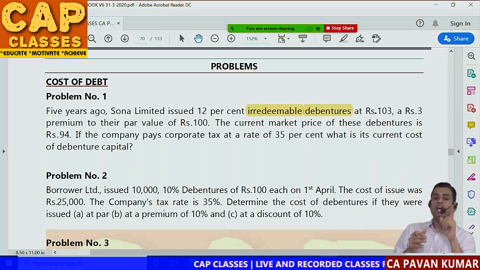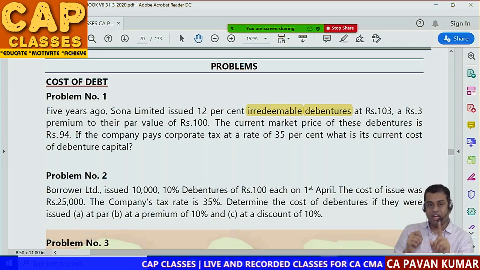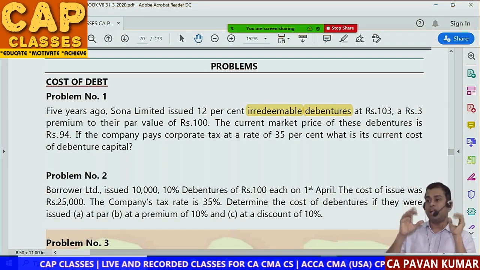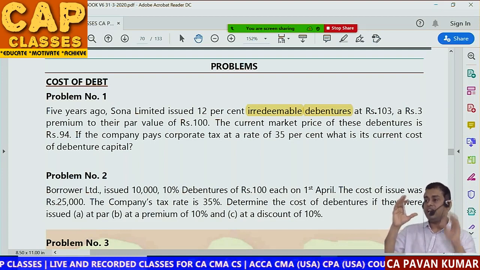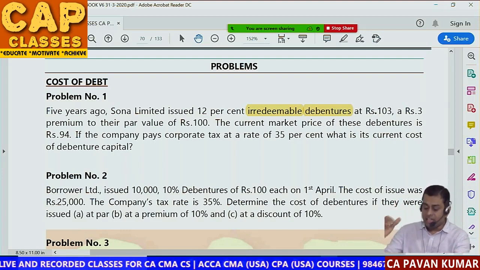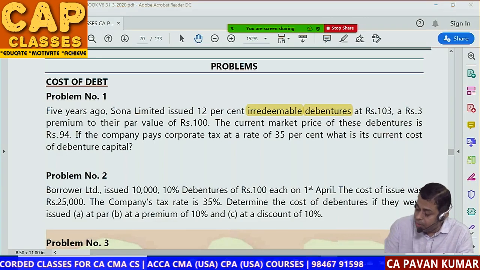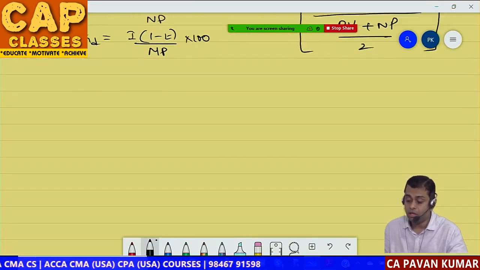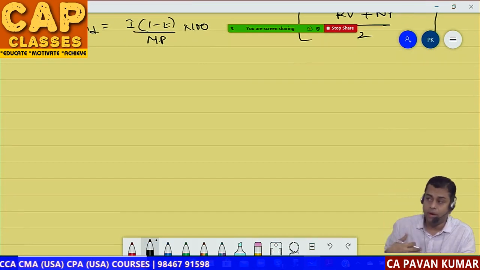What did I tell you? If market price is given in the question, then take market price while calculating cost of debt. Corporate tax rate is 35%. What is the current cost of debenture capital? This is the question. So put the heading problem number 1. You don't need to wait for me.